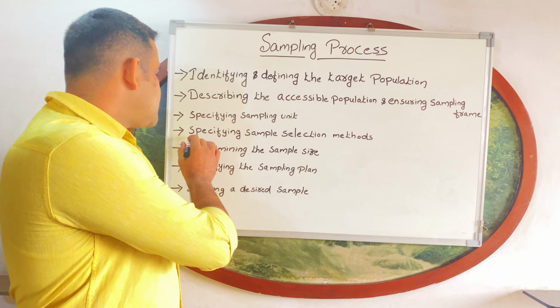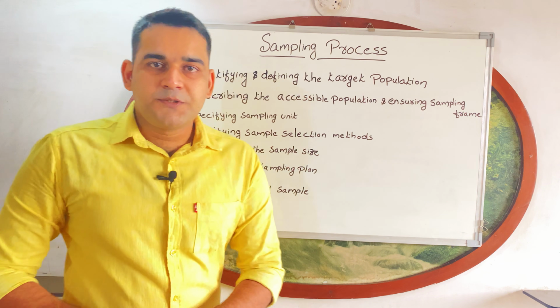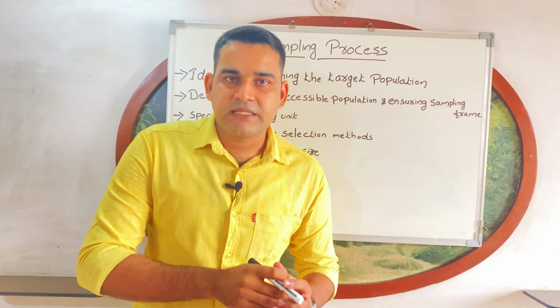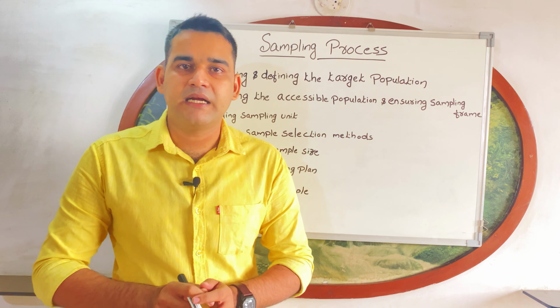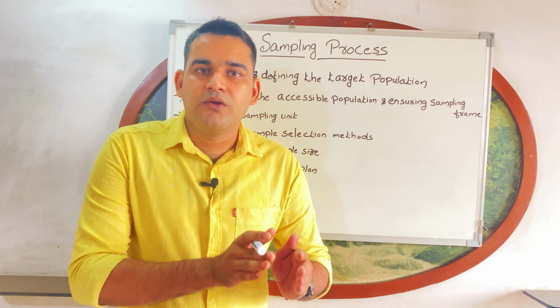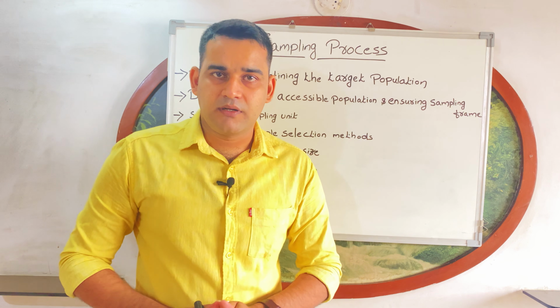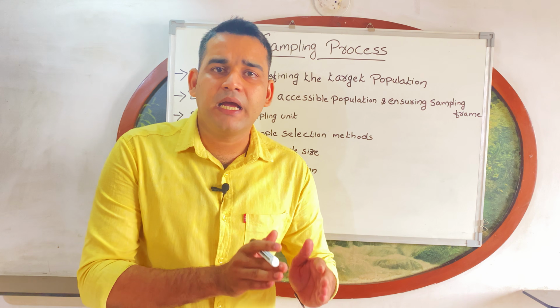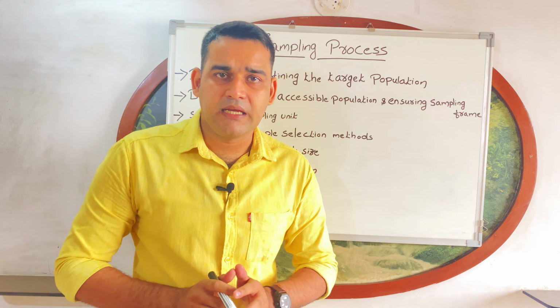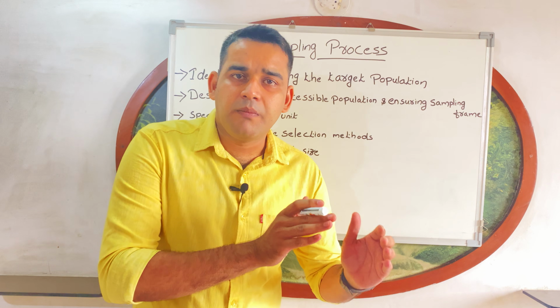Next one is specifying the sample selection method. Which method, that is the type of sampling, you have to use according to your study, it may differ. You have to use a type of sampling technique that may be probability sampling or non-probability sampling.